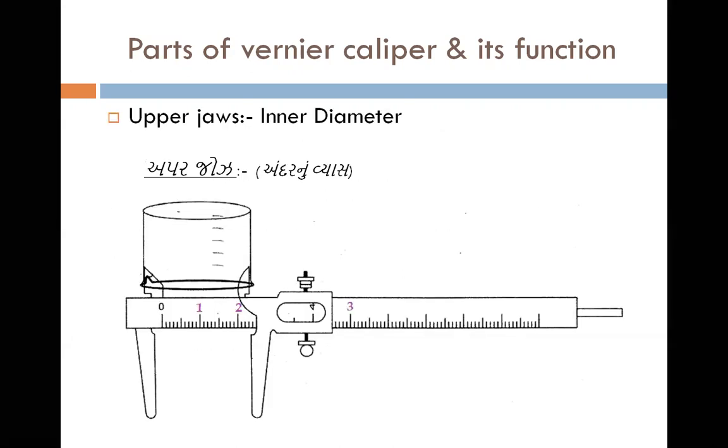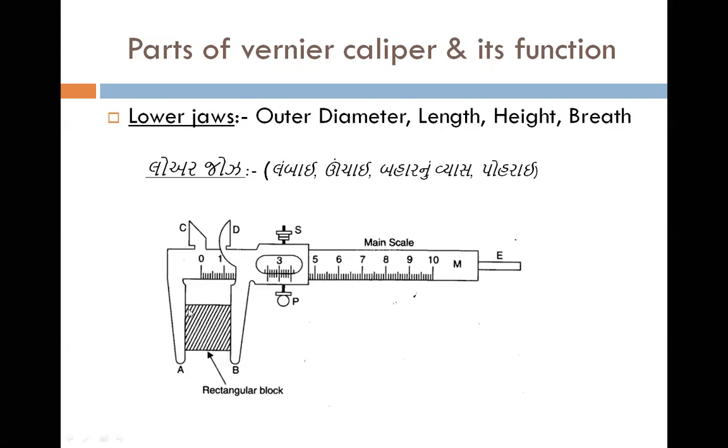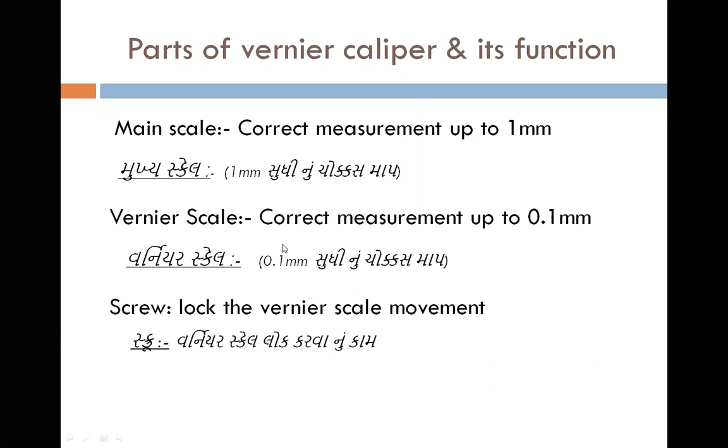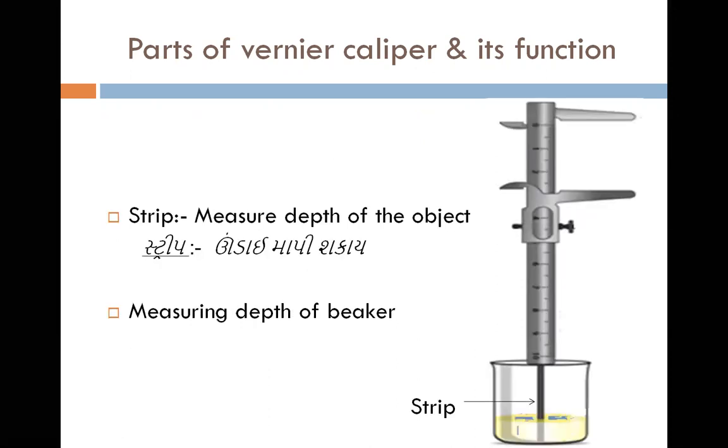Object, see here, the object should not fall from the jaws. The jaws માંથી object પડી જાય, so you won't get the perfect dimension of this rectangular block. You have to tighten the screw. Screw fit kar this, then this object won't fall from the jaws, whether it is a lower jaws or whether it will be a upper jaw. So by locking the screw, you can fix the object as well as you can fix the vernier scale movement. Clear? Then comes the last part, that is the measuring strip, which measures the depth of the object.